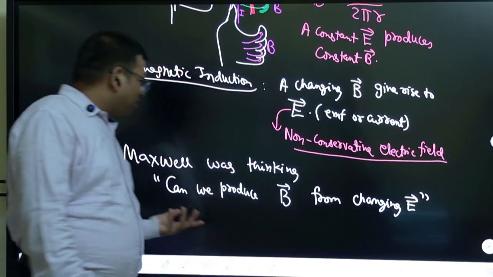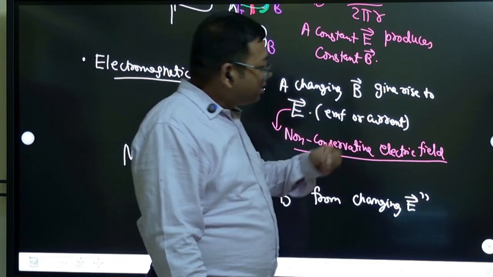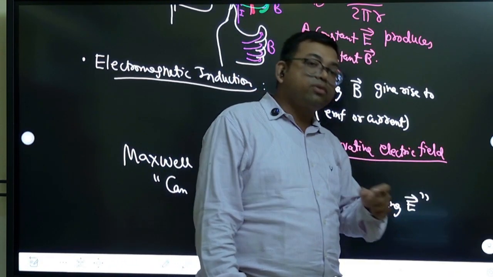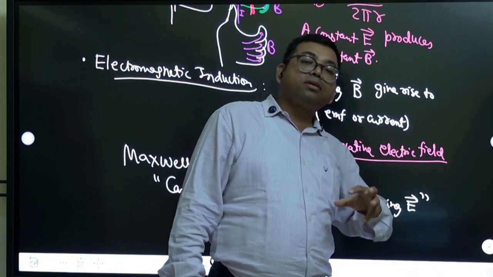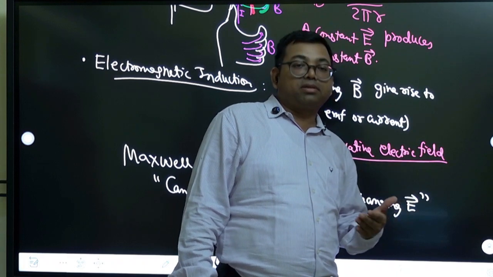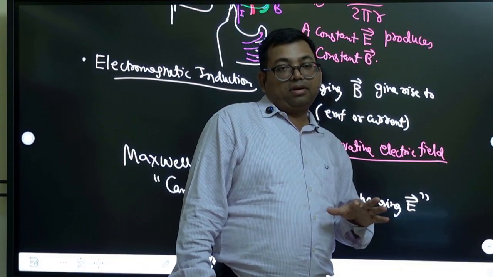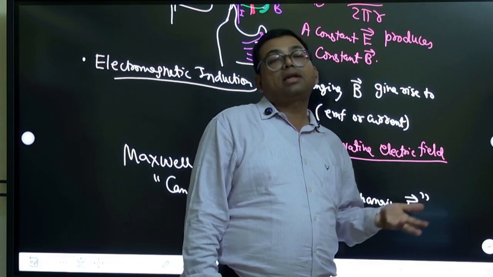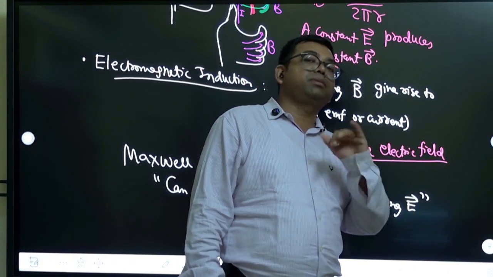Okay. So the question was only that: can it reverse or not? Can the reverse thing happen in nature or not? That was the question. It may happen, may not happen. So whatever happens has to be proved by experiments. In science, that is what it is. If experiment proves it, then it happens. And if experiment does not prove it, then it does not happen, or we do not know whether it happened or not, unless it is proven by experiments.